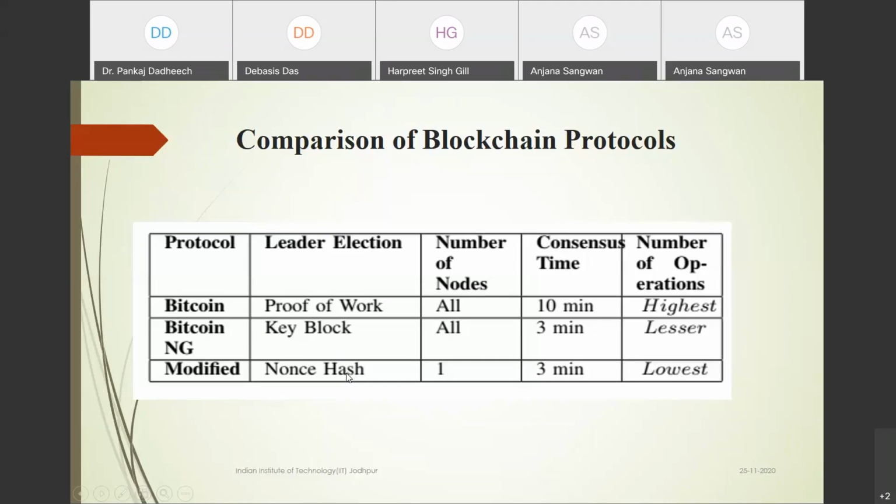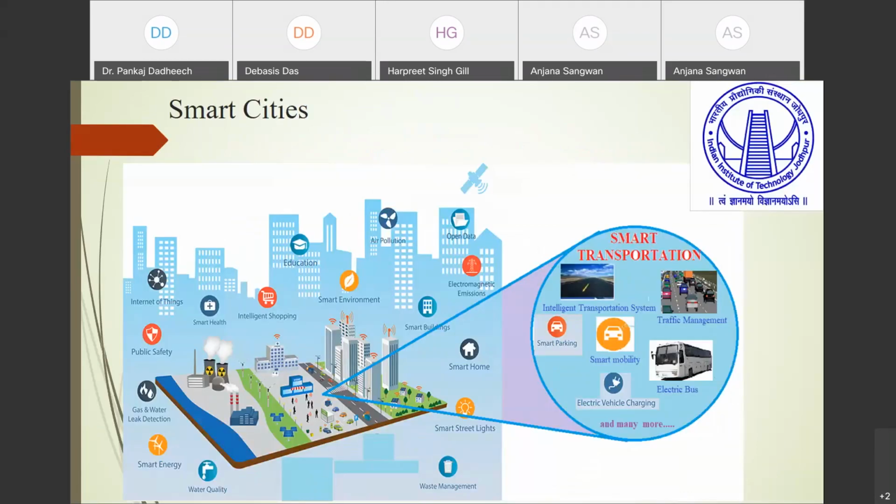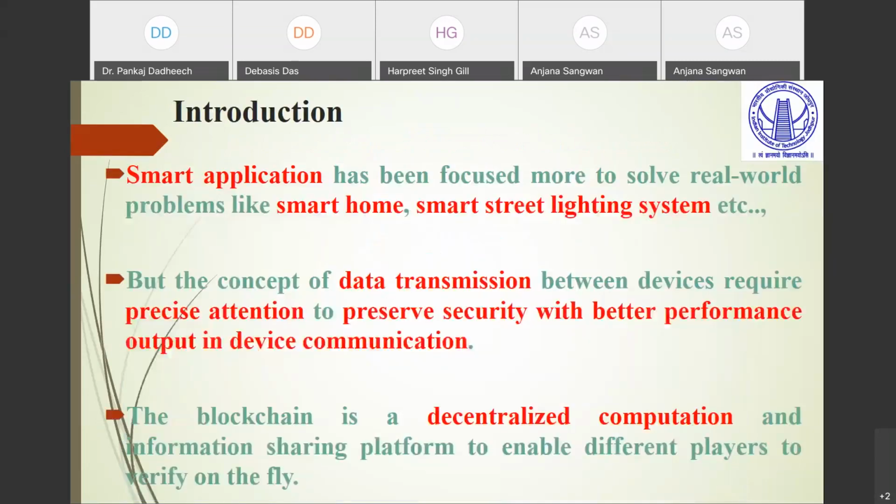In Bitcoin the block time is 10 minutes, and in the existing scheme it is also 3 minutes. In our case the time is also the same. Okay, the consensus time is the same, but the consensus delay will reduce. The number of operations in our case is very low. Bitcoin-NG also reduces the number of operations, but our case has even fewer operations. So that's why the consensus delay is also less, as well as our performance is too high. Okay, so this is basically the concept.